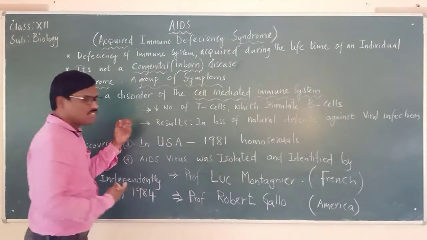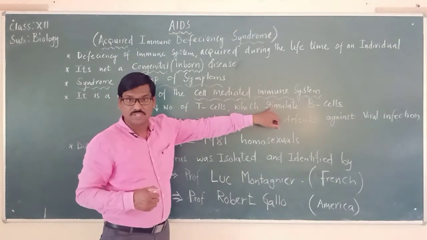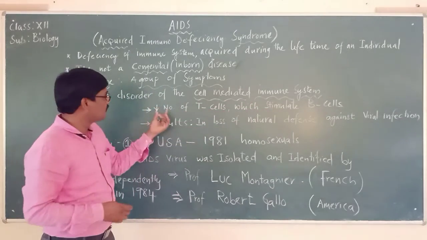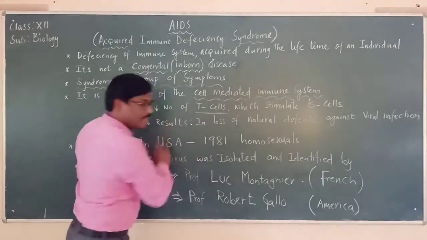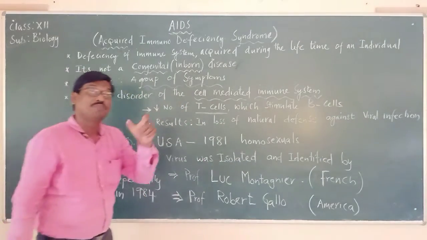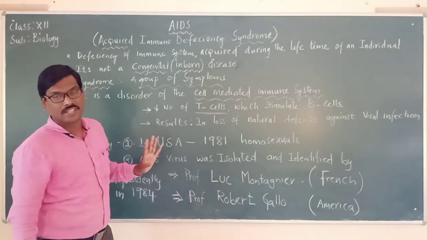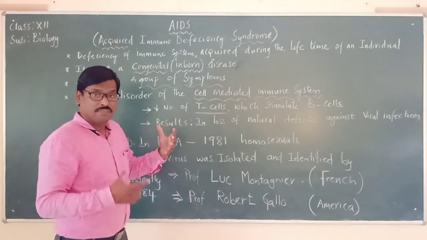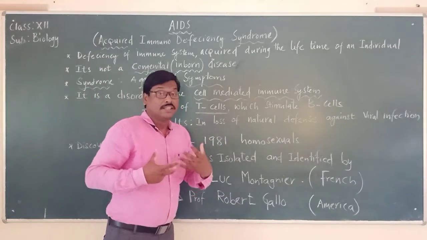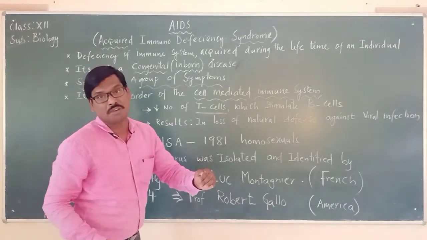And now, as we said, it is a disorder of the cell-mediated immune system. In this, there will be a decrease in the number of T cells of a person suffering with AIDS. When a person is suffering with AIDS, the cells called T cells will be reduced in number.